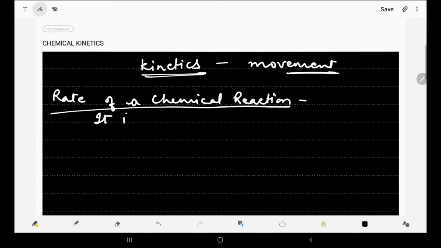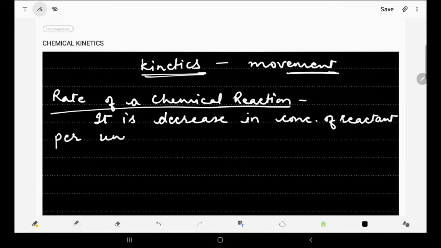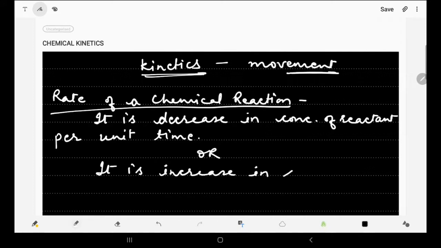It is the decrease in concentration of reactants per unit time, or we can define it in terms of products also, as the increase in concentration of products per unit time.